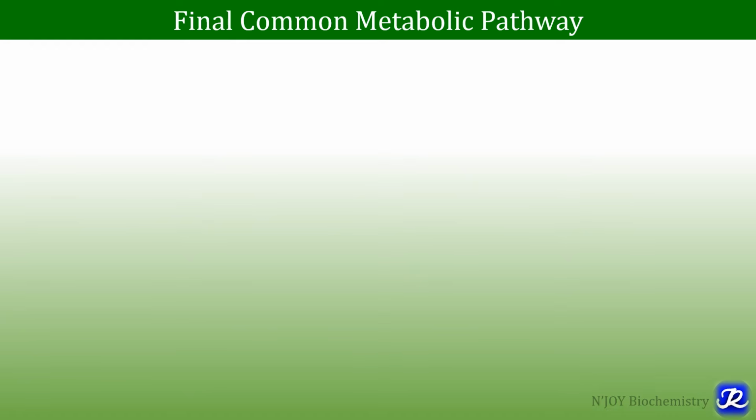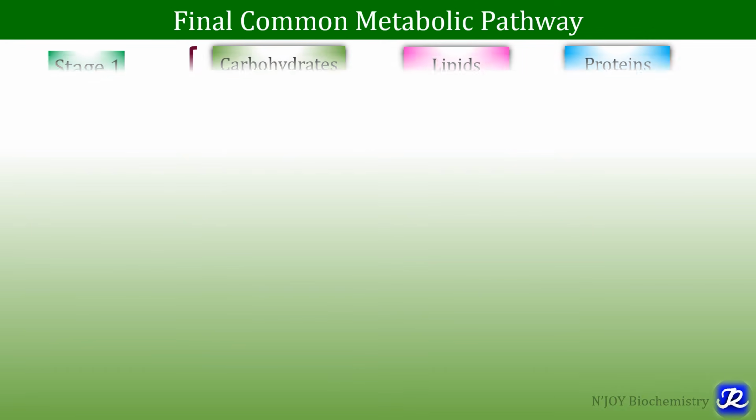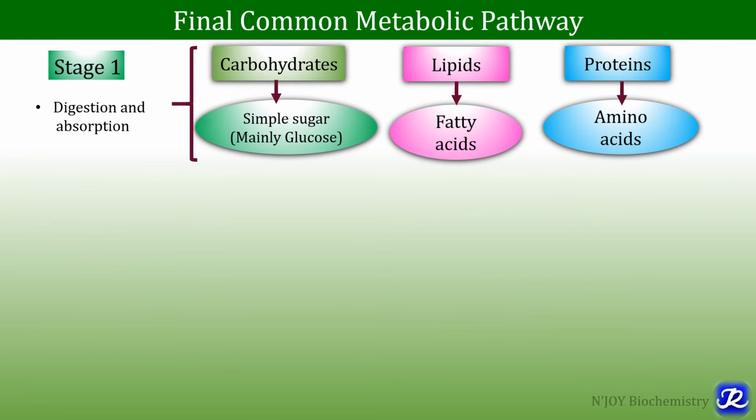What is the metabolic role of TCA cycle? The important metabolic role is it is considered as a final common metabolic pathway because all the fuel molecules, that is carbohydrate, lipids and proteins, in the first stage of metabolism they are digested and absorbed. For example, from the carbohydrates glucose is formed, from lipids fatty acids and proteins amino acids. That is in the stage 1 of metabolism.